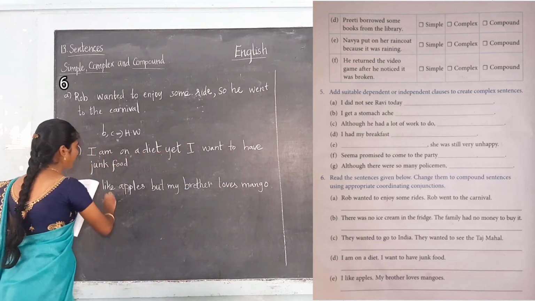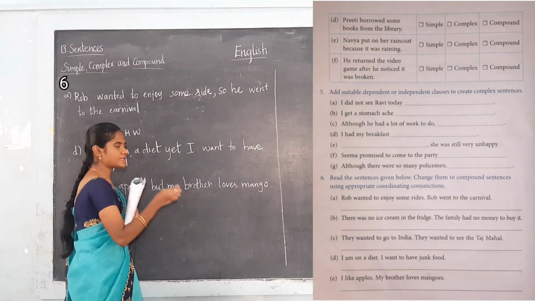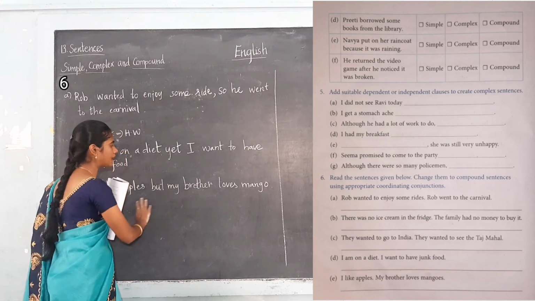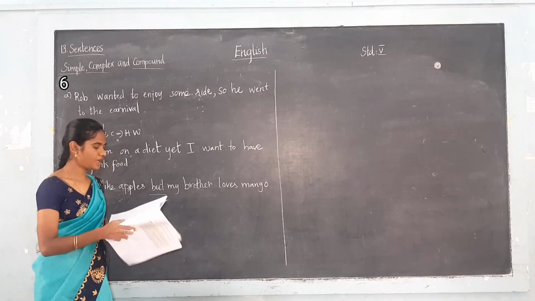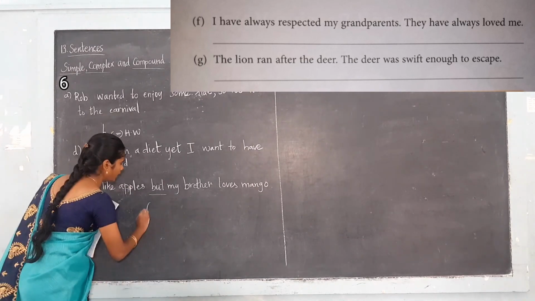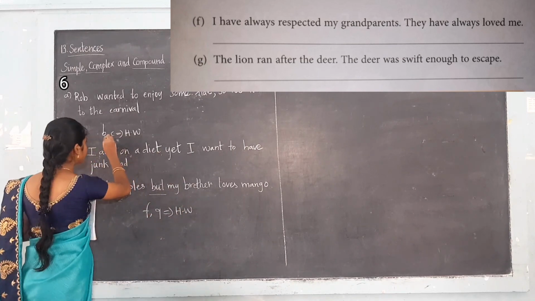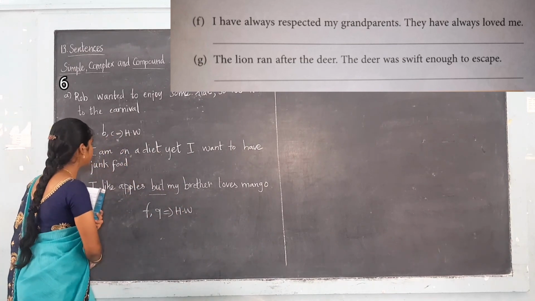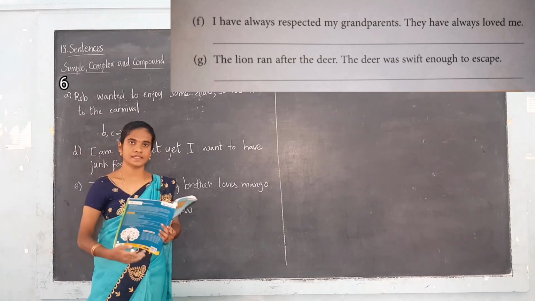Here I like apples is independent clause one and my brother loves mango is independent clause two. Both clauses are joined by the coordinating conjunction but. And the next ones, F and G, are the homework for you. So in this exercise B, C and F, G are the homework for you. You have to do this as homework.